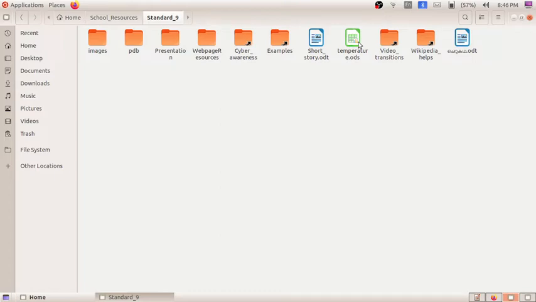You all will know why we have given ODS. The .ods is the file format of the spreadsheet, LibreOffice Calc, and for LibreOffice Writer the format is ODT. So we are going to open the ODS file.